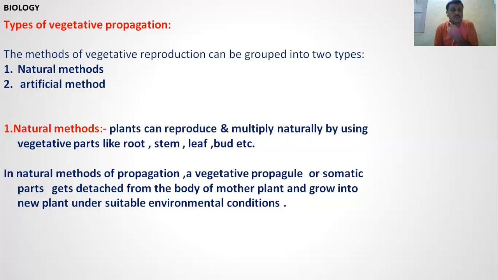In natural methods of propagation, a vegetative propagule or somatic part gets detached from the body of the mother plant and grows into a new plant under suitable environmental conditions. Naturally they develop new plants, multiply, and develop new offspring. These methods are called natural methods.